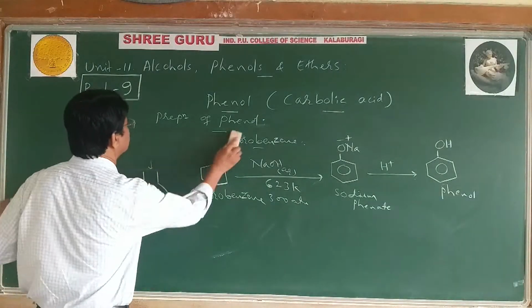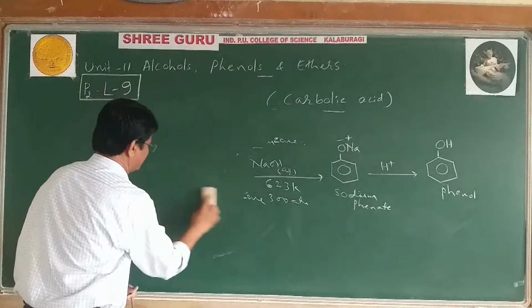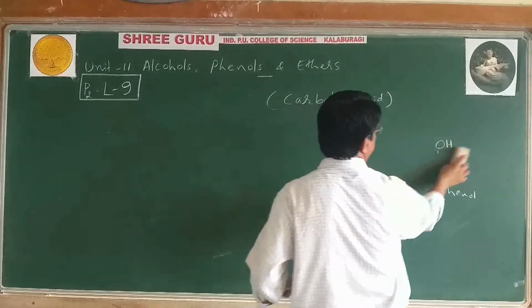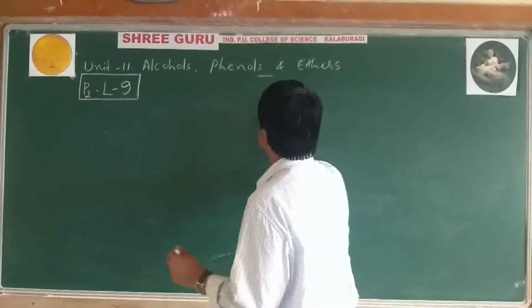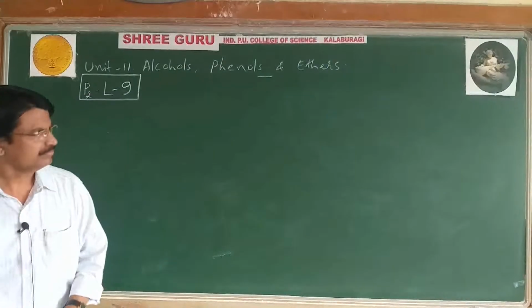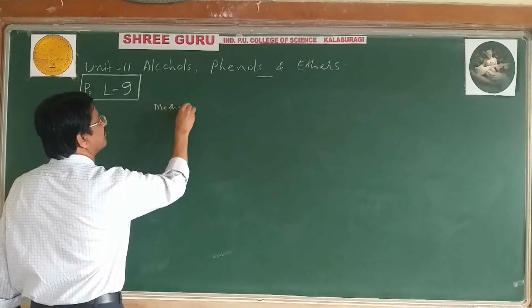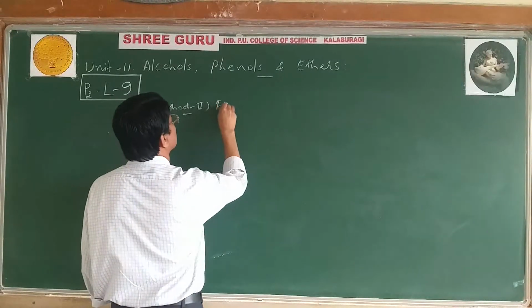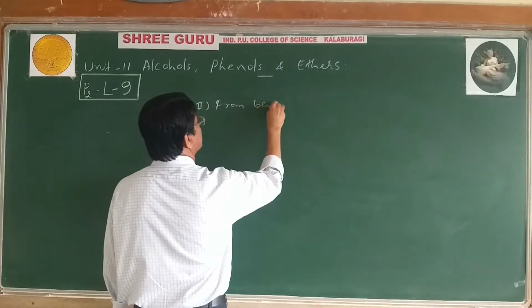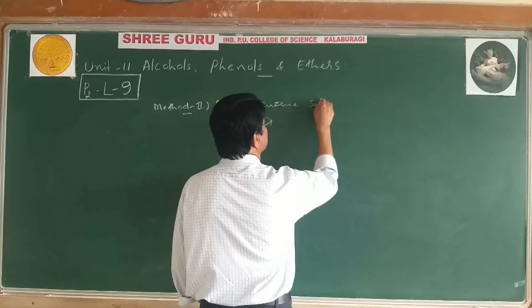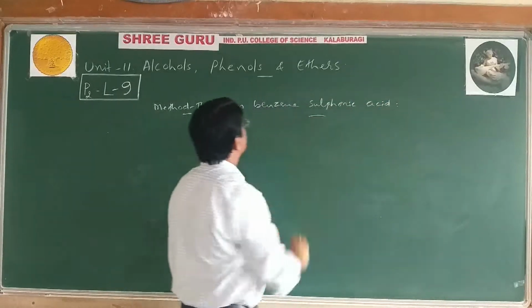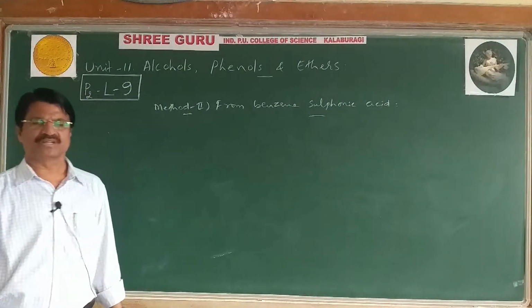Second method: from benzene sulfonic acid.